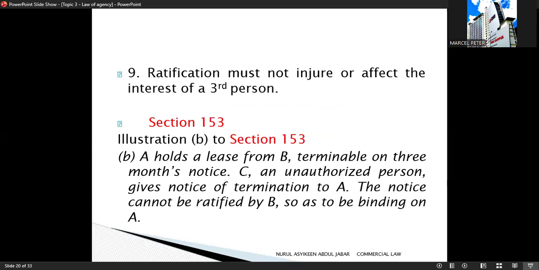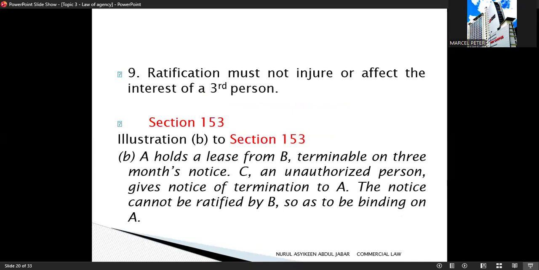So for condition number 9, ratification must not injure a third party. Ratification must not harm the rights or interests of a third party. This is provided under section 153.